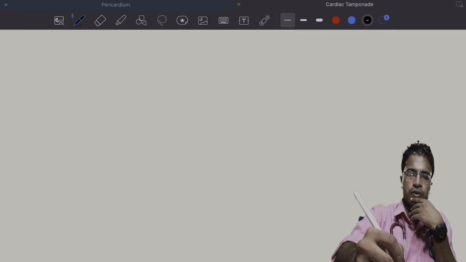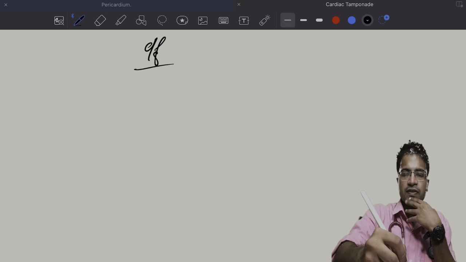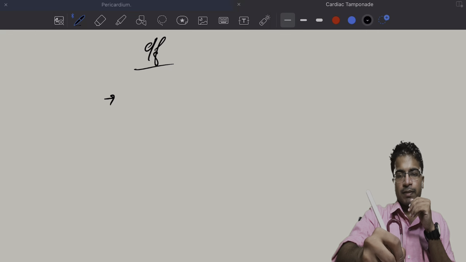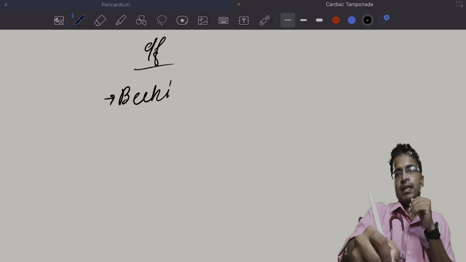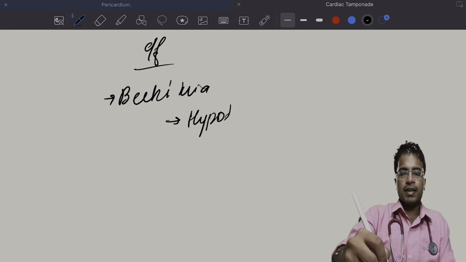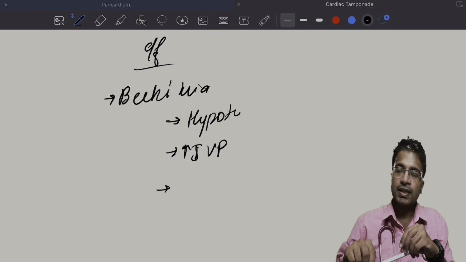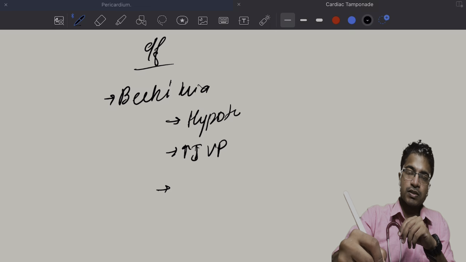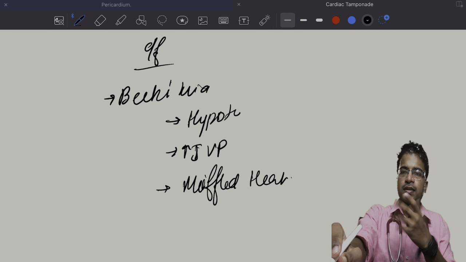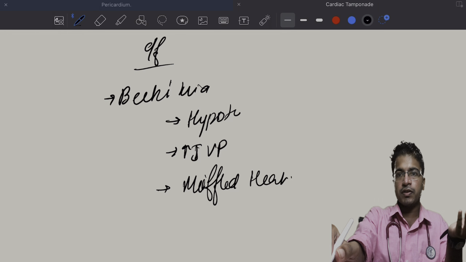Now we will go into the clinical features of cardiac tamponade. The clinical features are nothing but the classical Beck's triad, which all of us know about. Beck's triad is the triad of hypotension, increased JVP, and muffled heart sounds. We discussed hypotension. Hypotension is nothing but reduced blood pressure due to reduced stroke volume.